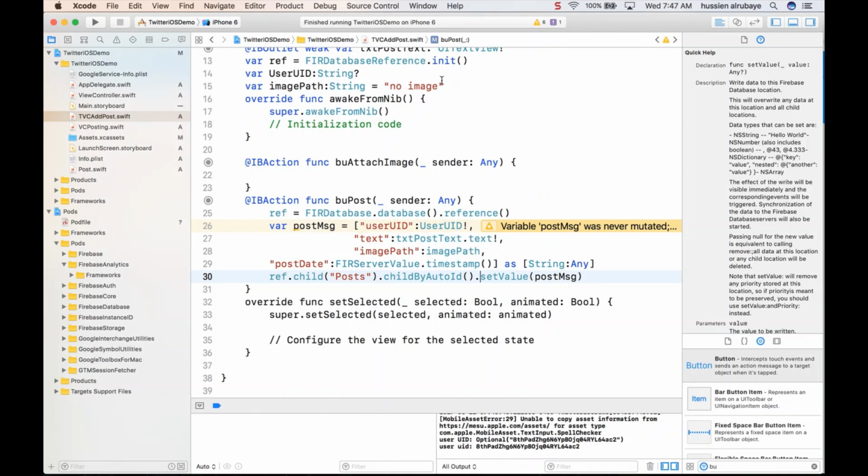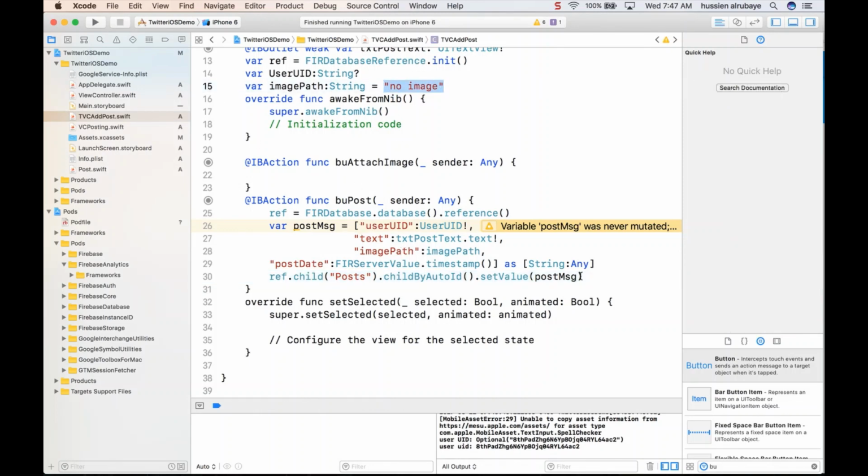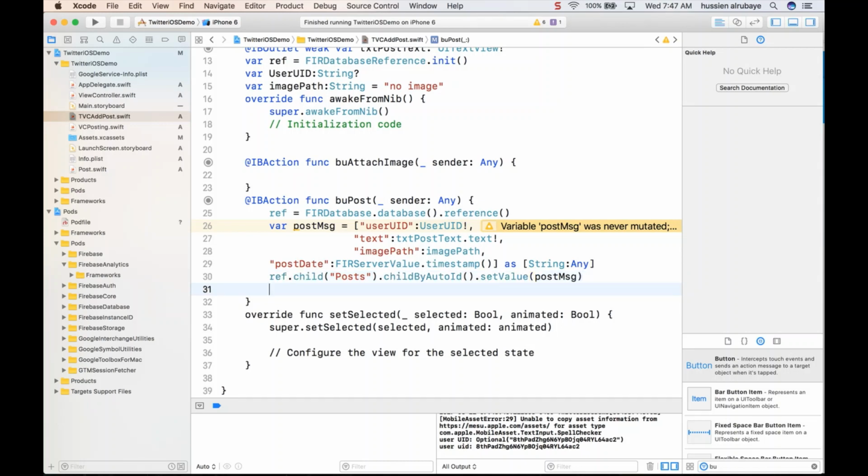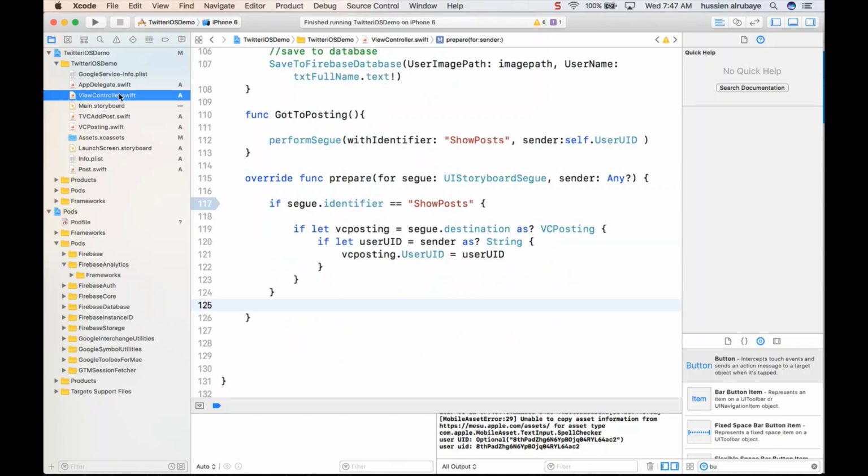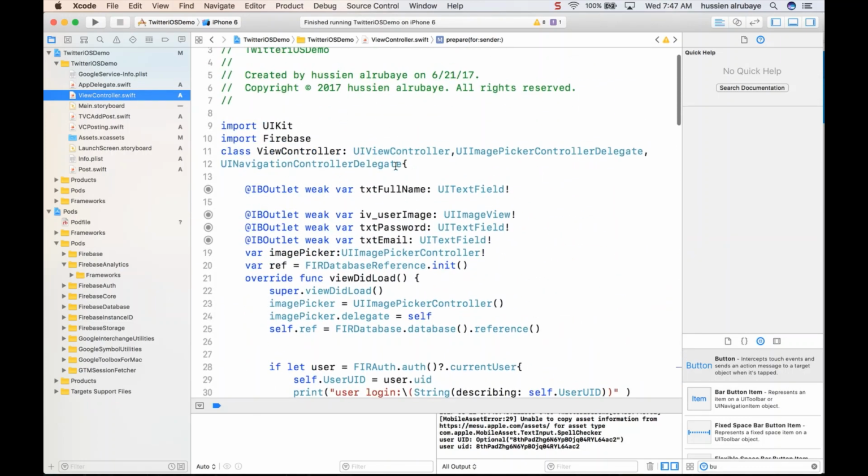So wait a second. Attach image: first of all, after I post everything, the image path should be set back to null, to no image. But I want to enable this one. People could attach an image. You remember in the view controller how we were working around this part.